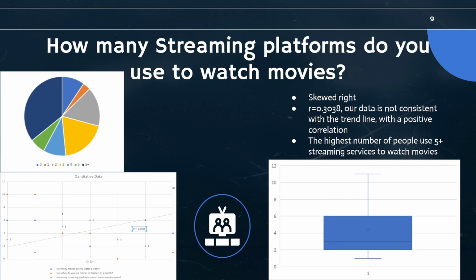How many streaming platforms do you use to watch movies? So, if you look down here at the bottom right at my box plot, you can see that it is definitely skewed right. It's skewed toward the higher values, so more of my data is in the lower values.